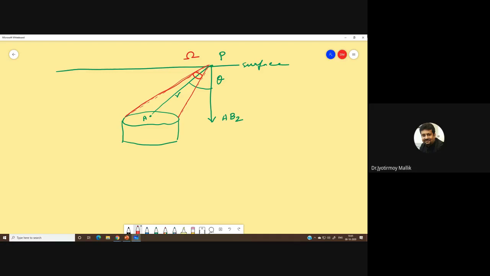Now, if I want to calculate the delta Bz for this sort of configuration, what I need to think of is that, suppose I have the north pole of this body kind of here.